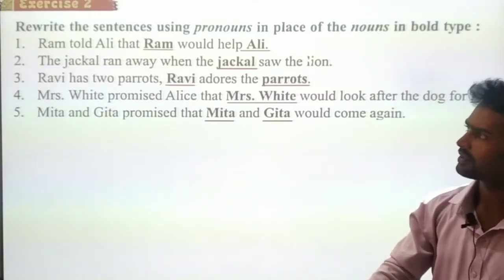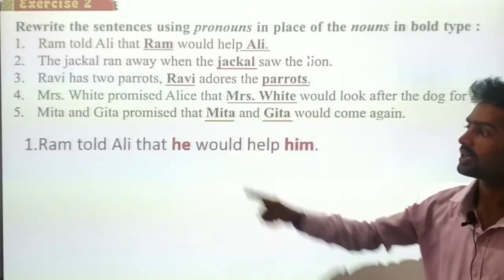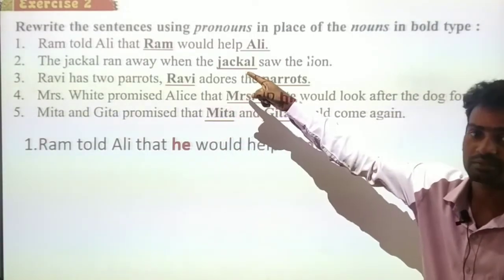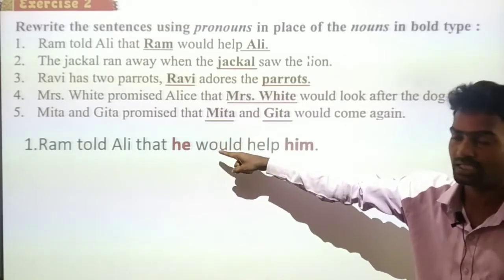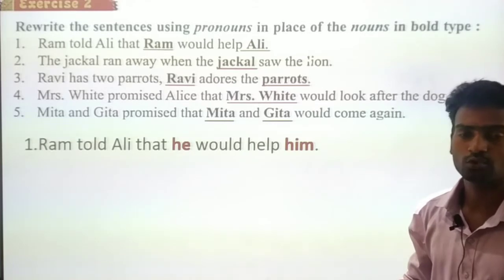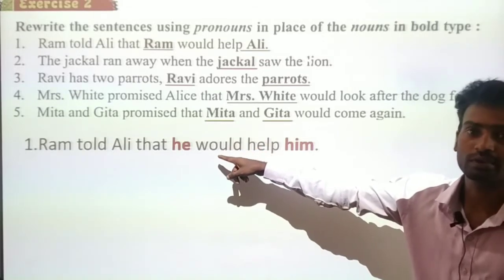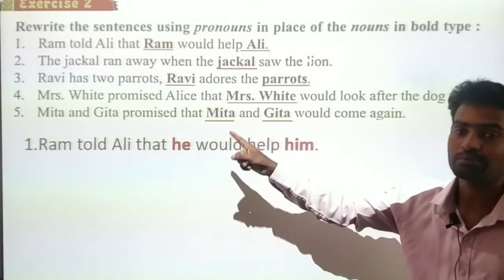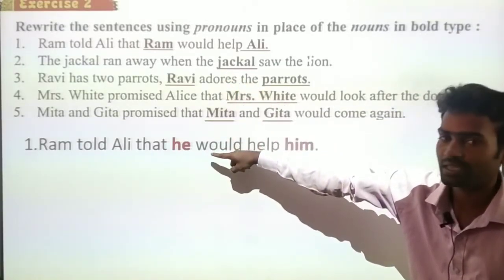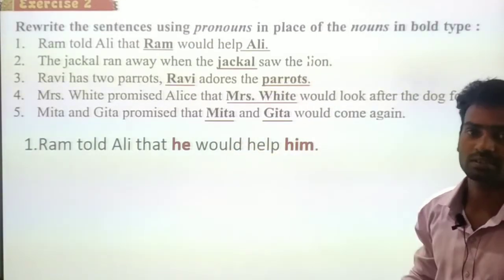For the first one, we have to change Ram and Ali. First one, Ram told Ali that... Ram, who's that? We are using Ram. He would help him. Whom? Ali. Ram told Ali that who would help him? Ram would help Ali. Right? So instead of Ram, we have to change to he, and Ali to him. These are the pronouns we have seen already.